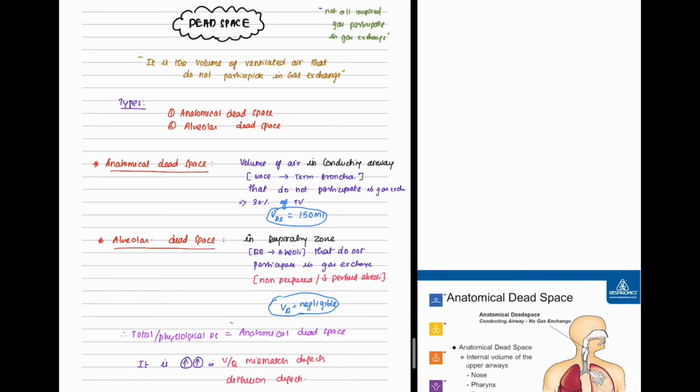So coming to the alveolar dead space, it is the volume of air in the respiratory zone, that is from respiratory bronchiole to alveoli, that does not participate in gas exchange. It can be either non-perfused alveoli or poorly perfused alveoli. Alveolar dead space is negligible. Therefore, the physiological dead space is equal to anatomical dead space. That is, the physiological dead space volume will be 150 ml. The dead space volume is increased in case of VQ mismatch defects and diffusion defects.